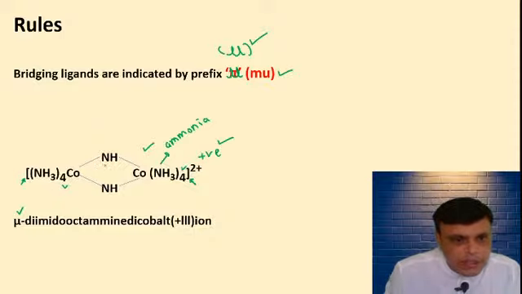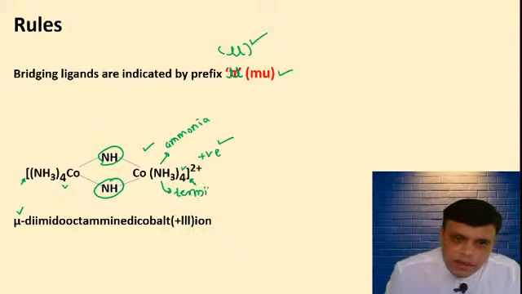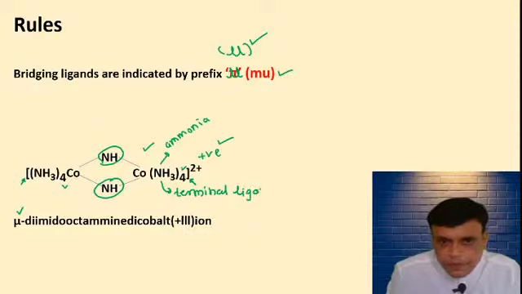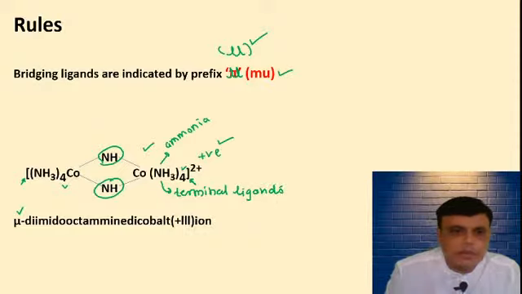Now NH is there and it is a bridging ligand. These amines are terminal ligands, and this NH is a bridging ligand.